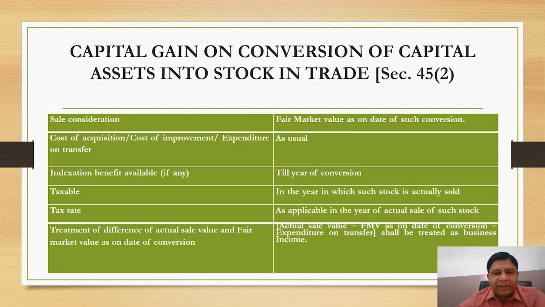Capital gain on conversion of capital assets into stock in trade. Sale consideration is fair market value as on date of conversion. Cost of acquisition, cost of improvement, expenditure on transfer will be treated as per the expenses. Index benefit available? Yes, till year of conversion. Taxable? Yes, in the year in which stock is actually sold. Tax rate, the applicable rate at that time. Treatment of difference of actual sale value and fair market value as on date of conversion: actual sale value minus fair market value on date of conversion minus expenditure on transfer shall be treated as business income.